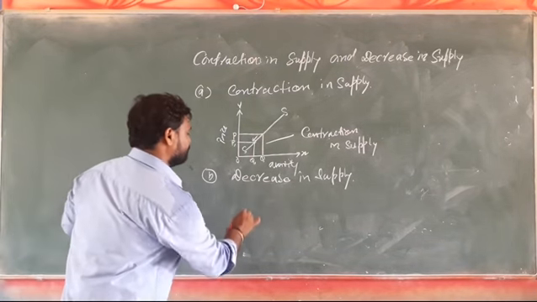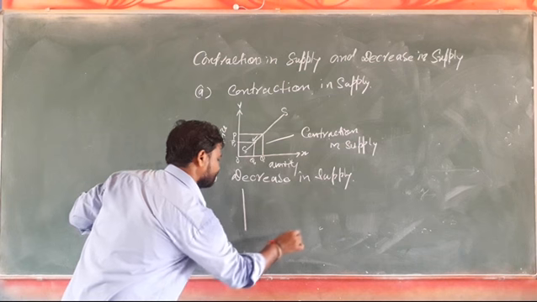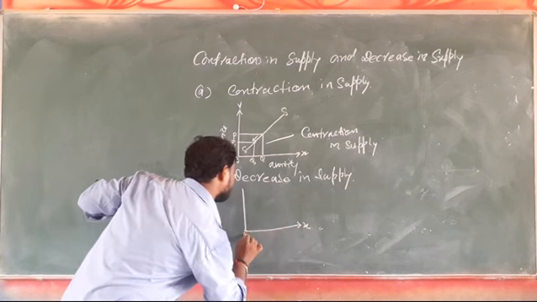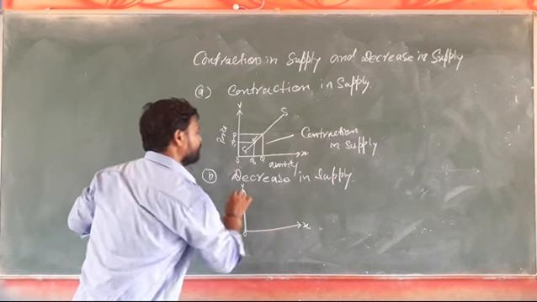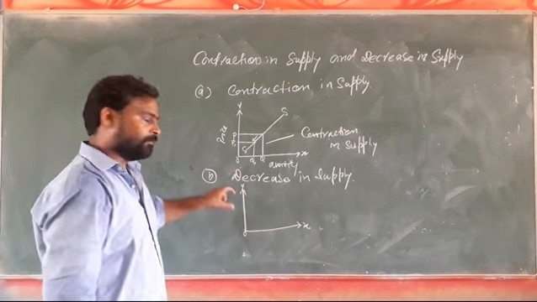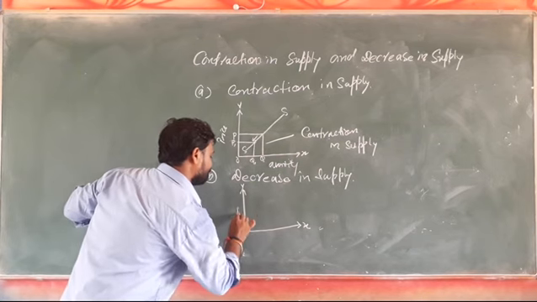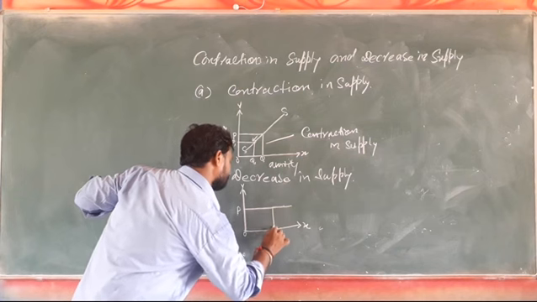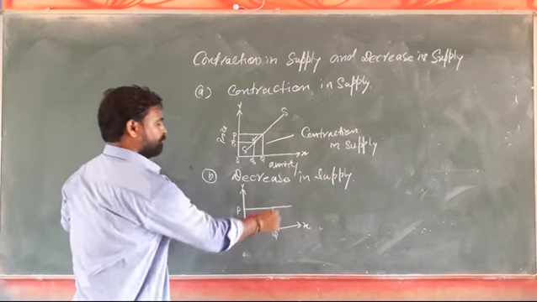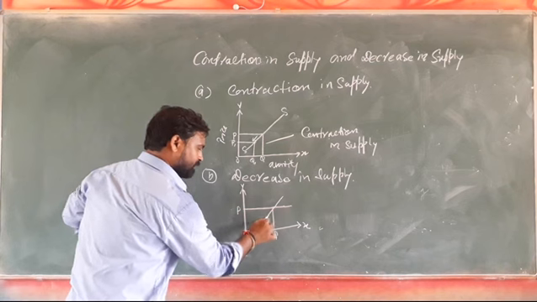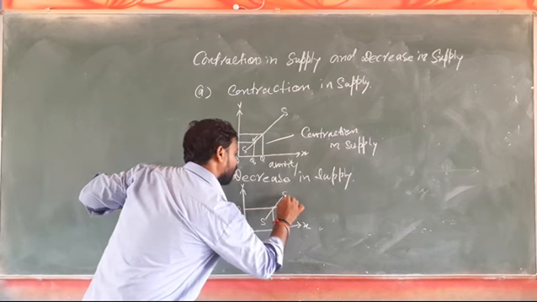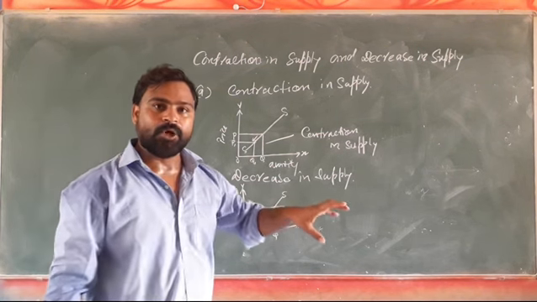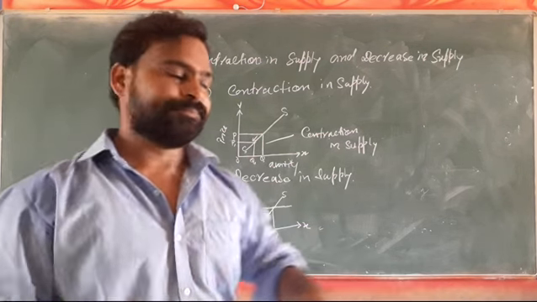Let's understand with the diagram. X-axis represents quantity and Y-axis represents price. Here price is OP and the initial quantity is OQ, and on that the supply curve is made at the intersection of price and supply.